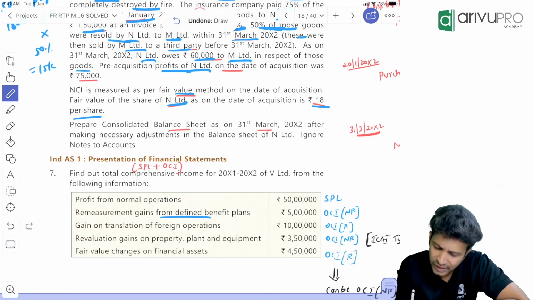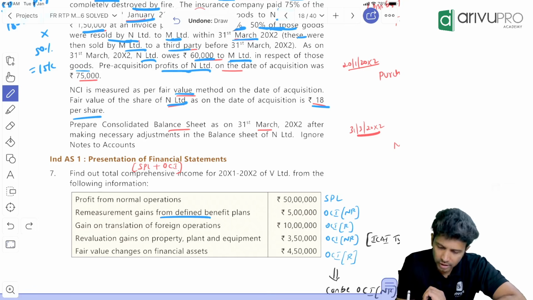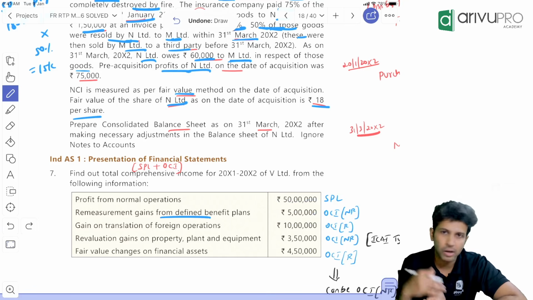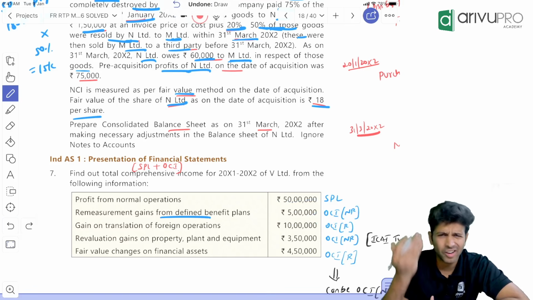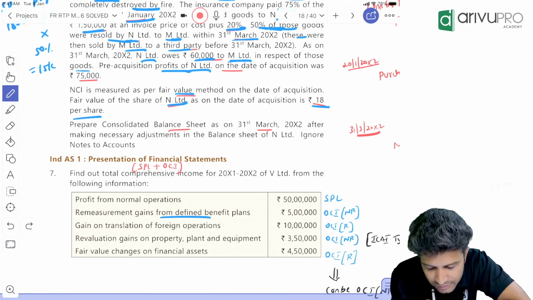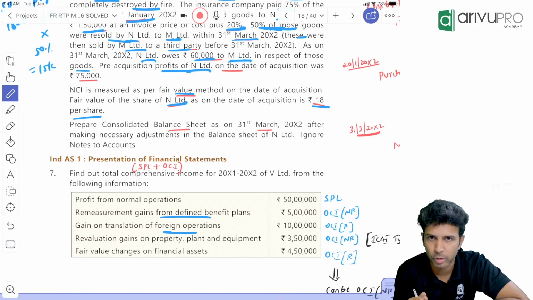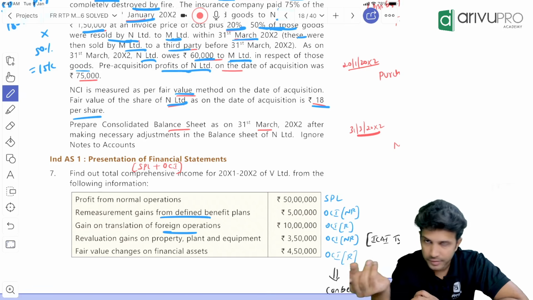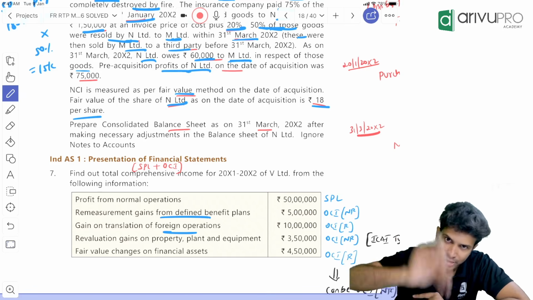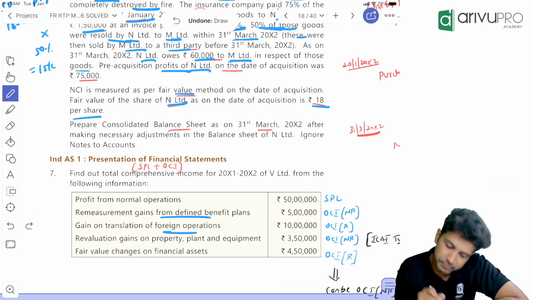So yes, OCI NR, non-reclassifiable OCI. So just don't write OCI. Tell which are reclassifiable or which are non-reclassifiable. This is OCI NR. All this we have done in our regular class. Nothing is new here. Gain with respect to translation of foreign operation. Foreign operation is an OCI R, reclassifiable OCI, FCTR, right? We have done the same or a similar question. It's available. So this is an OCI R item.